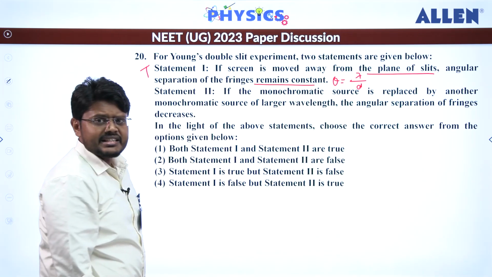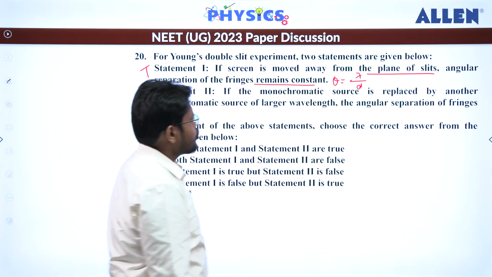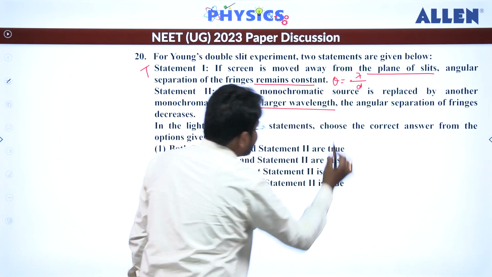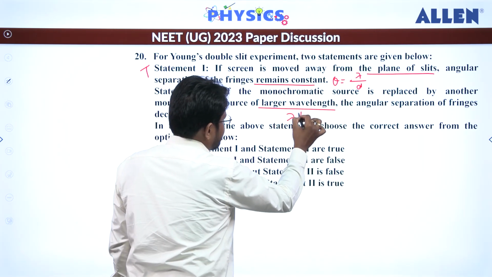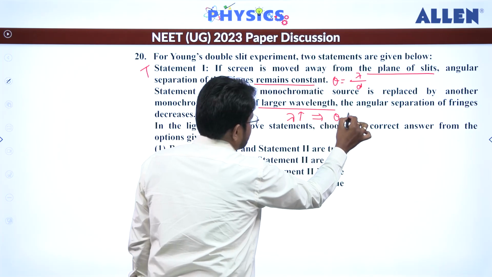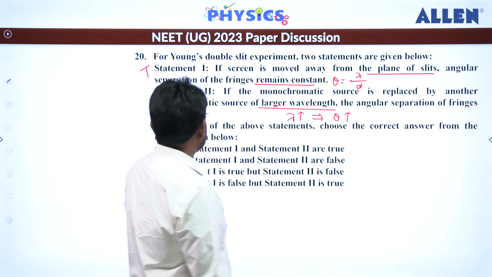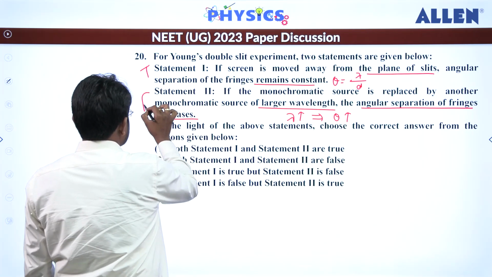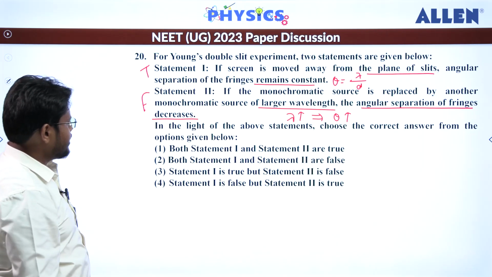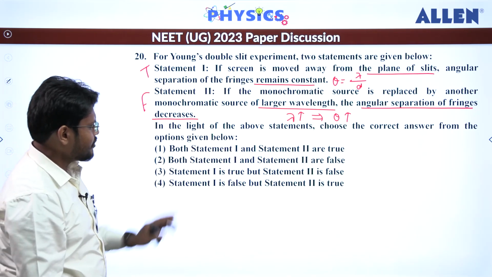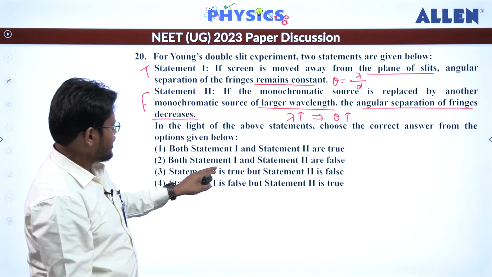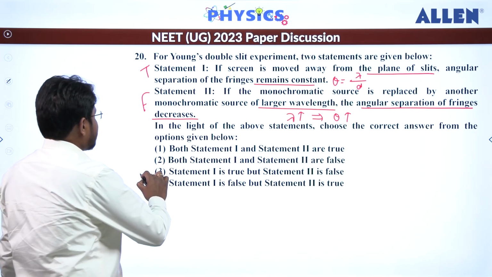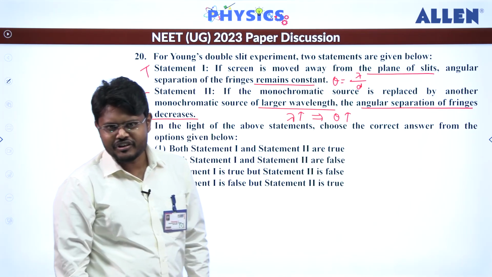Now next, read the second statement here. If the monochromatic source is replaced by another monochromatic source of larger wavelength, that means we have increased the value of lambda, so theta should also increase. But in the statement they have given that the angular separation of the fringe decreases, so that means this is false. So let's check the options. Both 1 and 2 are true, wrong. Both 1 and 2 are false, wrong. Statement 1 is true, statement 2 is false. So the third one is correct for this.